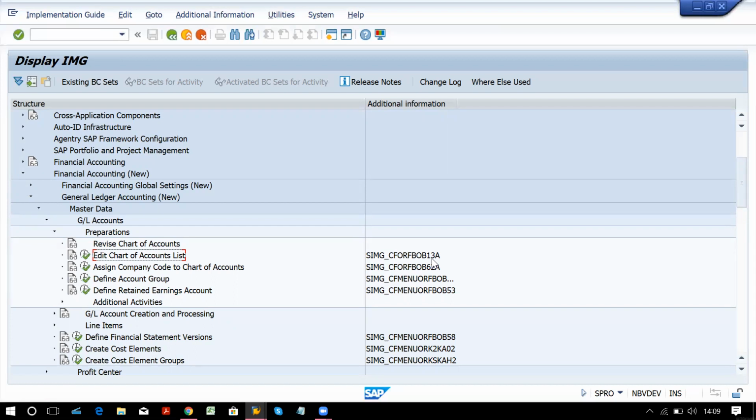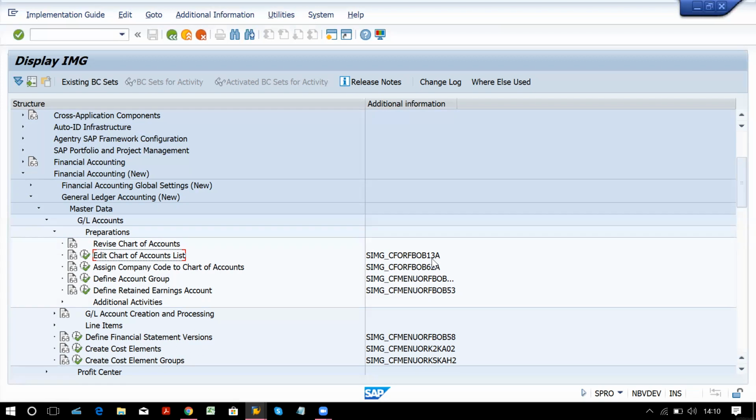One more important thing about chart of account is at a time there should be only one chart of account active. You can't keep two or more active, that is not possible. Just one chart of account you can keep active at a time.